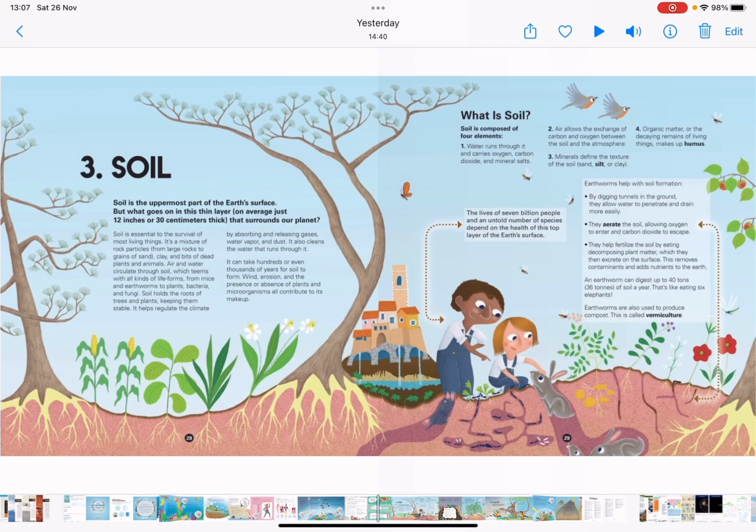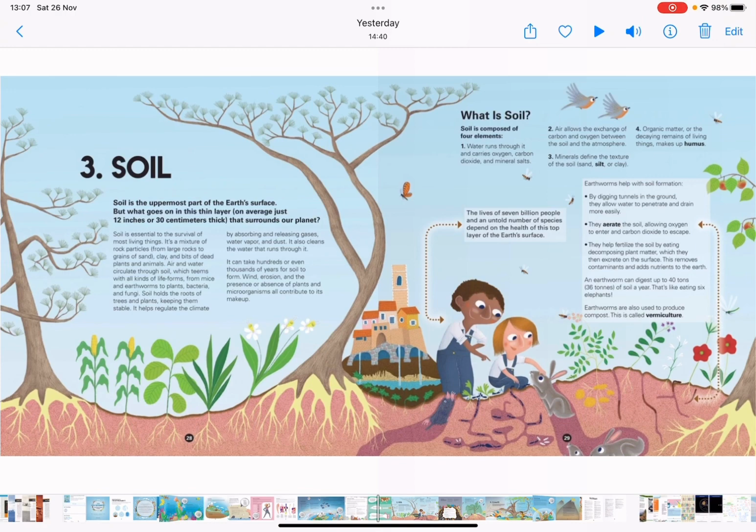Number 3. Soil. Soil is the uppermost part of the Earth's surface, but what goes on in this thin layer, on average just 12 inches or 30 centimeters thick, that surrounds our planet? Soil is essential to the survival of most living things.